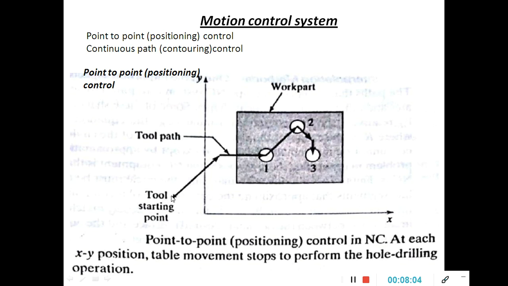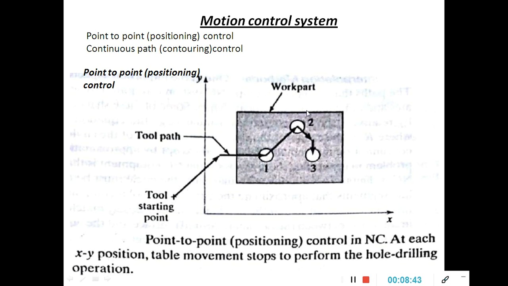See here, the tool starting point. The tool starts from this point, follows this tool path, and directly stops at point number one, where the drilling is to be done. After completion of the drilling operation, it moves directly and fast to point number two. Another drilling operation is done, and after completion it passes directly to point number three. It means the movement of the tool is rapid here. Point to point means rapid traverse. The movement of the tool is very fast.